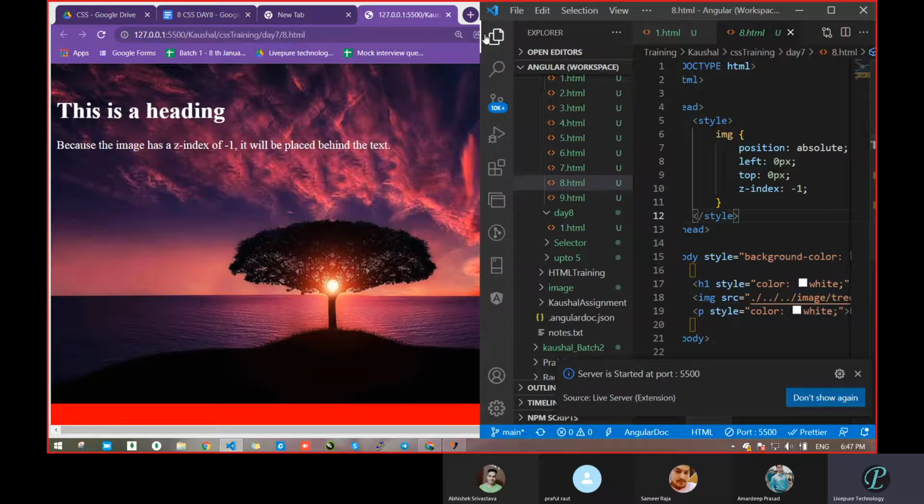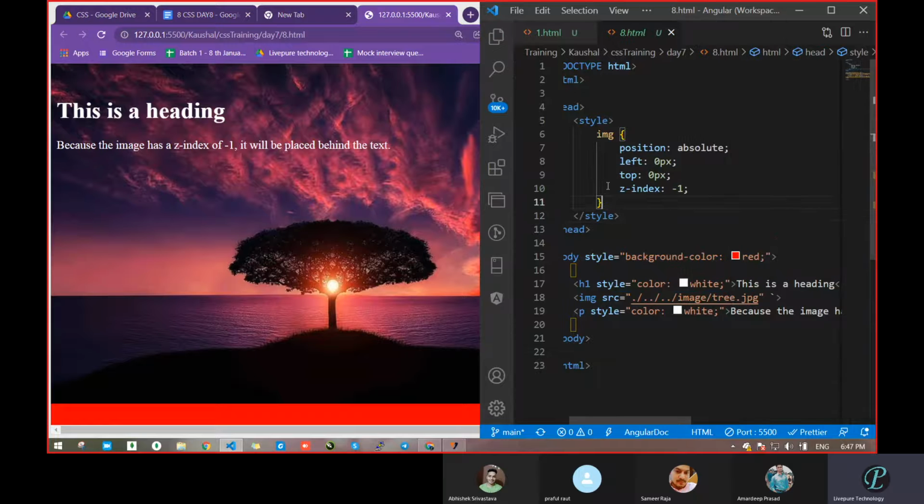How had we passed the Z index value, and what is that value? Z index equal to -1 I had given. On which tag? The image tag. You can pass that on a class also, that's not the matter, but we had given it on the image tag.